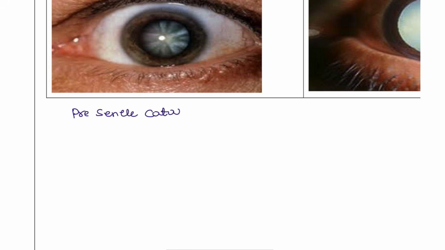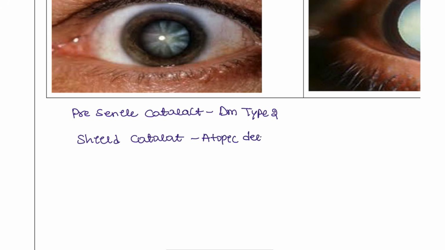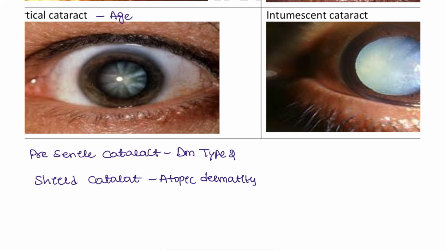Pre-senile cataract is seen in patients with diabetes mellitus type 2. And another type is the shield cataract. This is seen in patients with atopic dermatitis. This is one condition that you can remember.